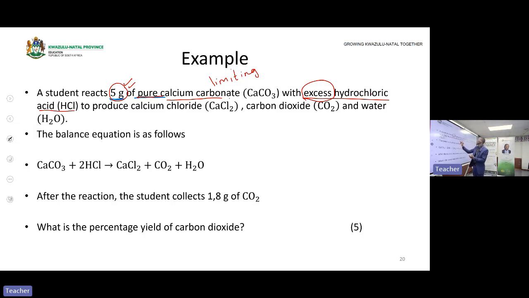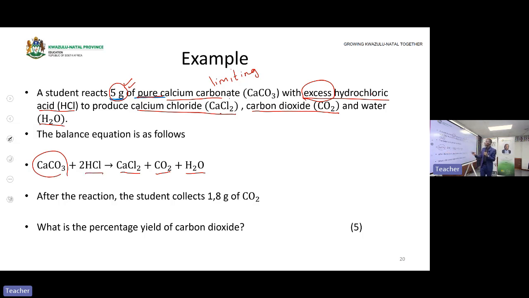To produce calcium chloride. So my products will be calcium chloride, carbon dioxide as well as water. So I have 3 products in this reaction: calcium chloride, carbon dioxide and water. In my reactants, I had calcium carbonate as well as hydrochloric acid.